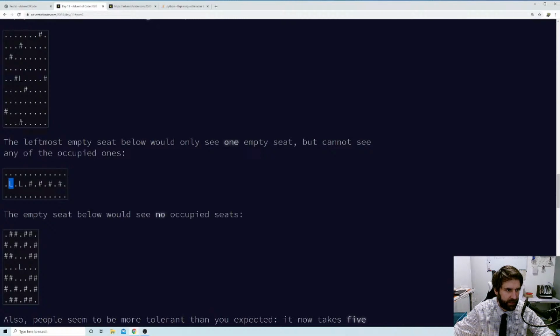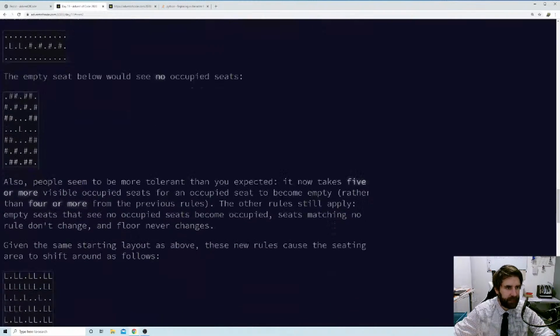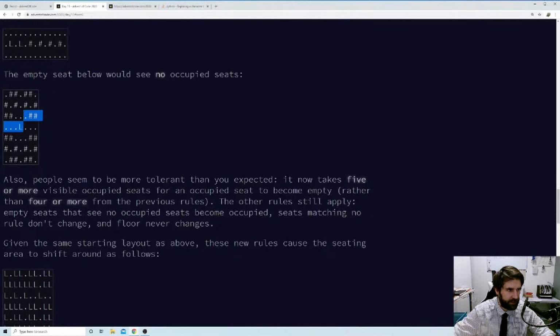Okay, so it's the first seat it sees from these. The leftmost empty seat below would only see 1 empty seat, but cannot see any of the occupied seats. So this one here can only see an empty seat. It can't see any occupied seats. The empty seat below would see no occupied seats. So it looks up here, it just sees dots. It looks to the left, dots, right, dots, and it looks down and it just sees dots.